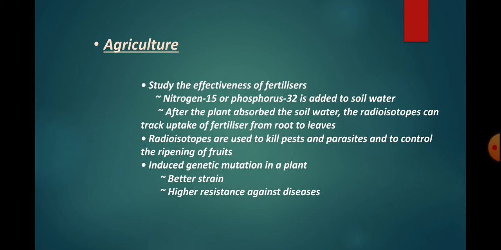Radioisotopes are used to kill pests and parasites and to control the ripening of fruits. They also induce genetic mutation in plants, giving a better strain with higher resistance against disease.